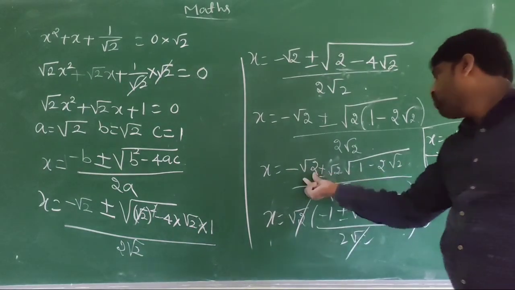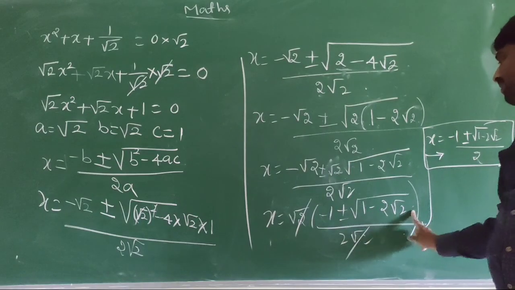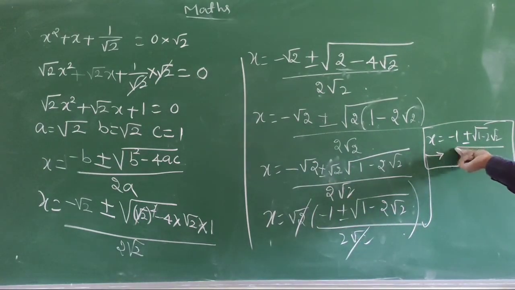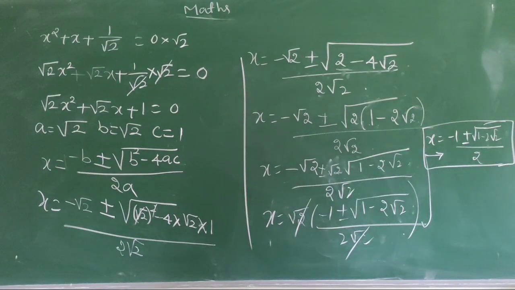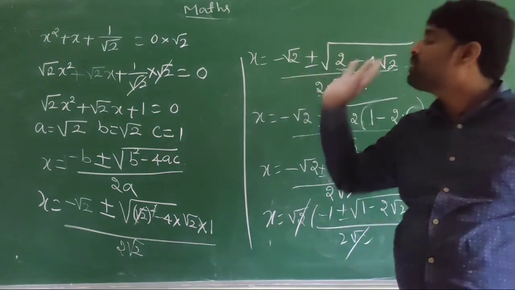This square root is applicable to this number and this whole number. Again here root 2 is common: minus 1 plus or minus the square root of 1 minus 2 root 2, divided by 2 root 2, and root 2 cancels. So what remains is x is equal to minus 1 plus or minus the square root of 1 minus 2 root 2, divided by 2. This is the solution for this problem.